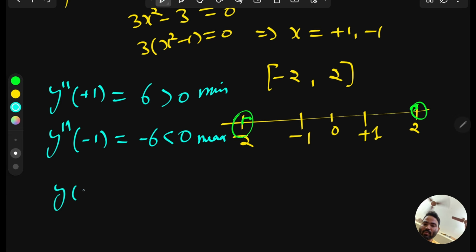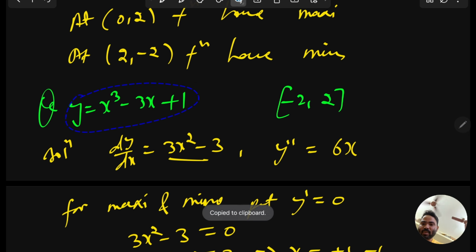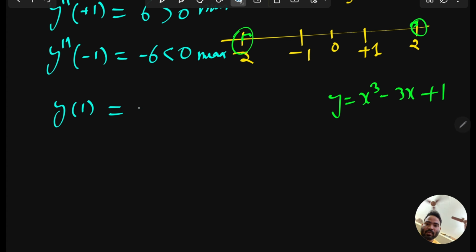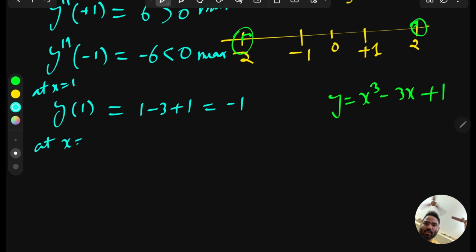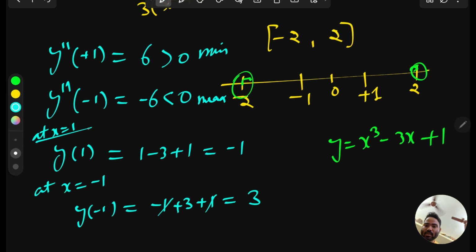So at the point x equal to 1, what is the functional value? Just put the value so that we will get the functional value at this point. At x equal to 1, y equal to 1 minus 3 plus 1, which means minus 1, and at x equal to minus 1, y will give minus 1 minus 3 minus, plus 3 plus 1, this will give plus 3. And these are the local minima and local maxima, at x equal to 1 and at x equal to minus 1.